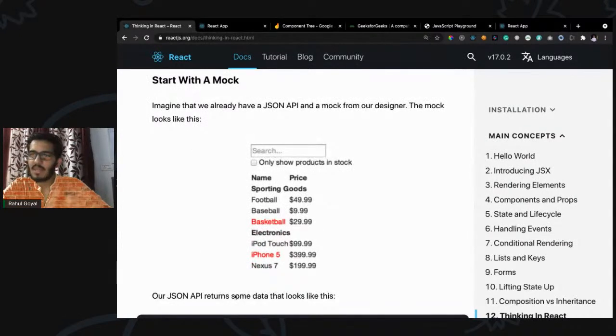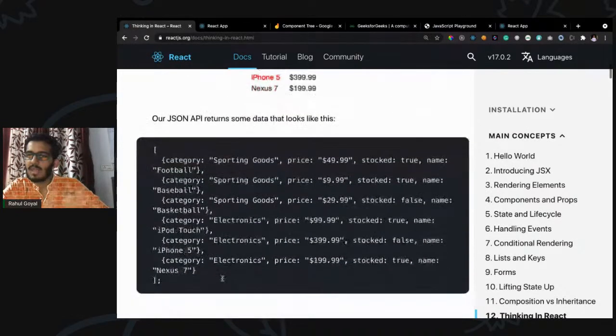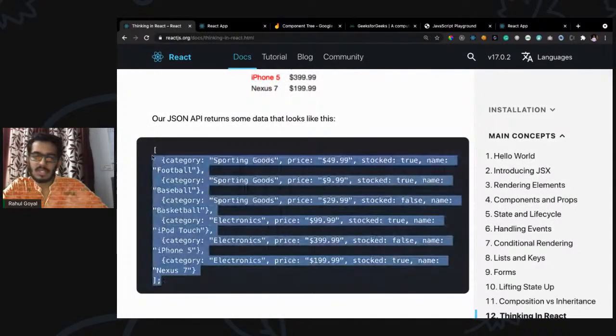So let's say we have this UI. If we have to think about it in a React way, we have to split it down to a very granular level. We have multiple sections here: a filtering section, and this complete table, which in turn has some headings, some rows, some highlighted area. Let's say we have this content in JSON format, just a JavaScript object containing multiple objects.